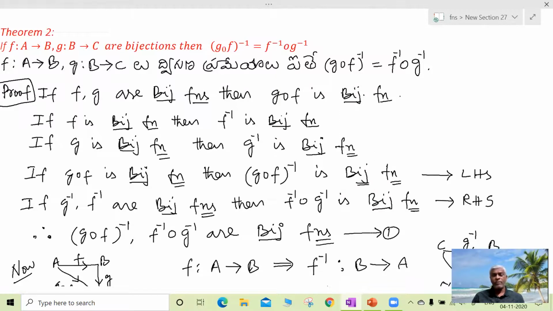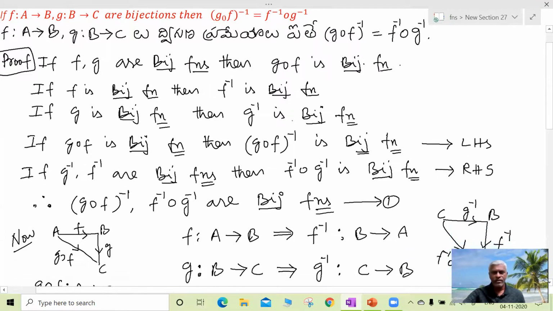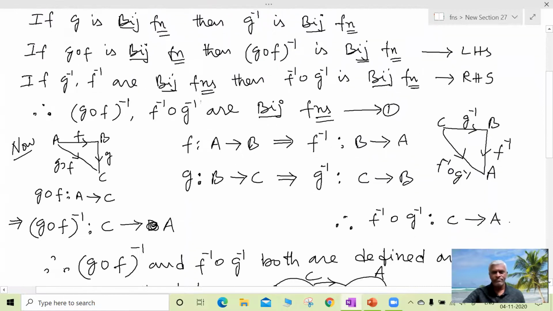So first we have to prove that both functions are bijective, then only their inverses exist. So in the first part we proved that both left side and right side functions are bijective.